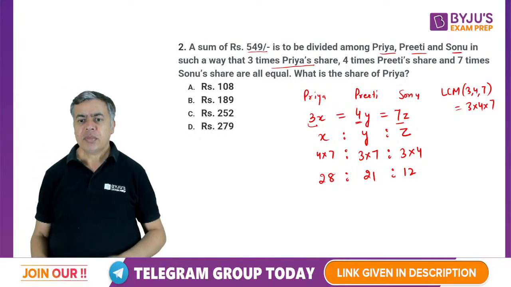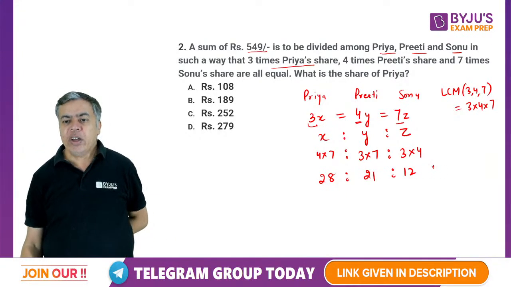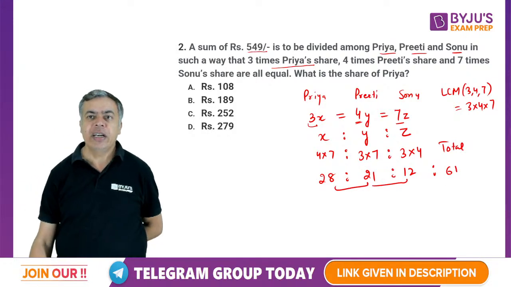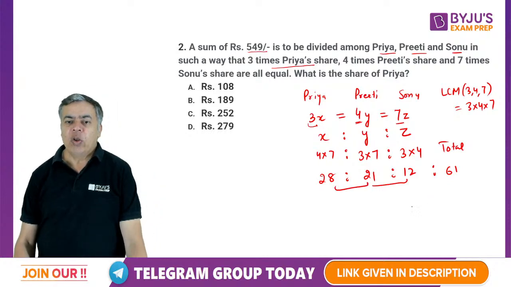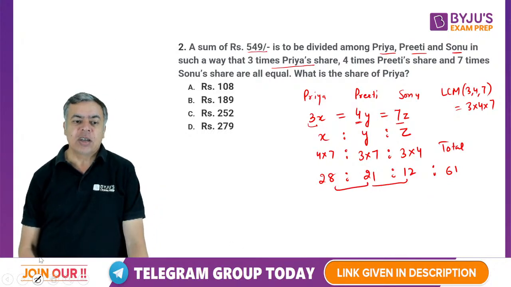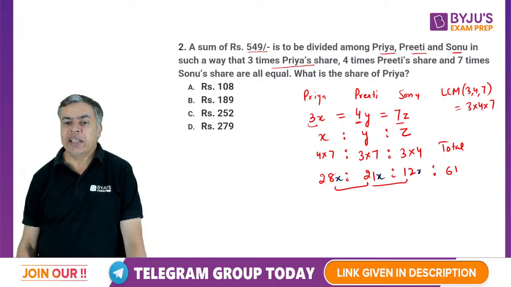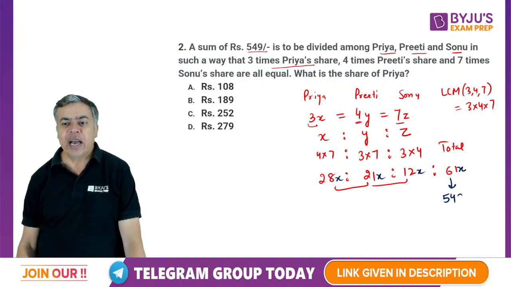Now if I ask what the total is, I just see the total of the ratio: 28 plus 21 is 49, plus 12 is 61. Now you can write these as 28x, 21x, 12x, and the total is 61x, where the total is given as 549, which is 61 into 9.